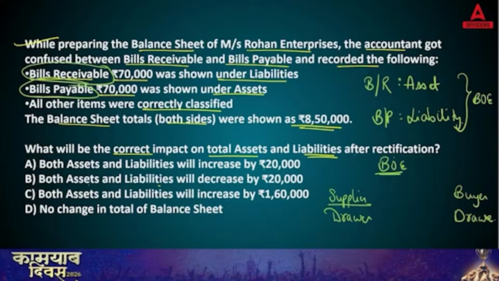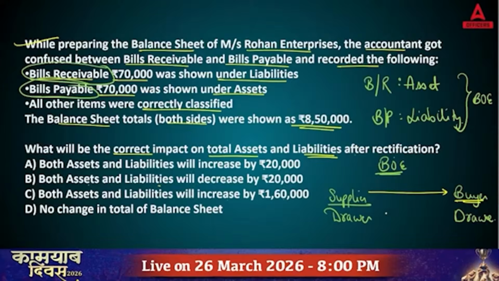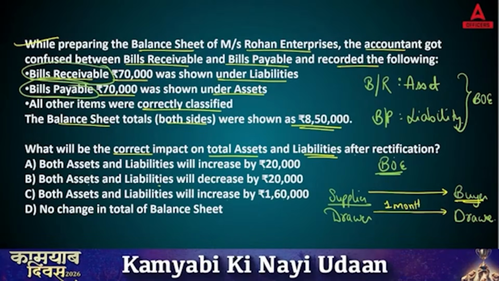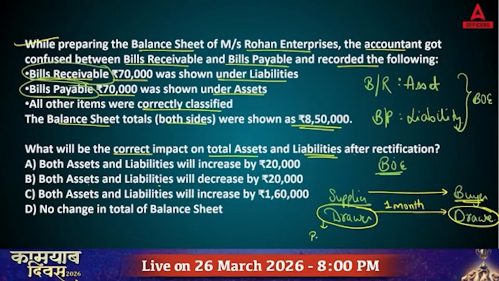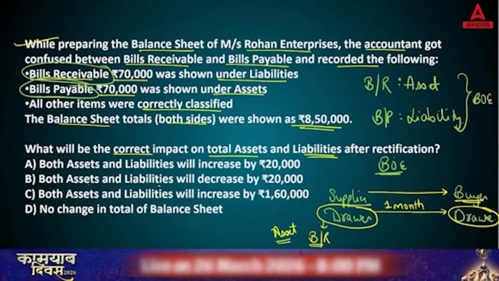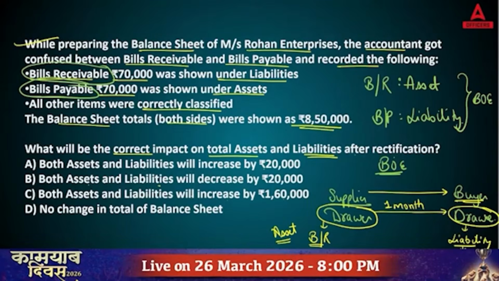Here is your supplier, which is known as the drawer, and here is your buyer, which is the drawee. What happens here? First of all, the supplier sold goods to the buyer, but the buyer says I don't have that much cash. So the supplier says okay, let's make one bill, let's say for 1 month. So the supplier becomes the drawer and the buyer becomes the drawee. In the books of the drawer, you will write this bill as bills receivable because that is an asset, because you are going to receive the amount. For the drawee, this becomes a liability that you need to pay after 1 month. So in the books of the drawee, this becomes bills payable.